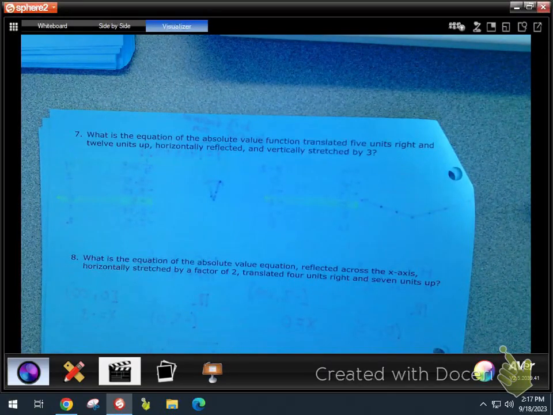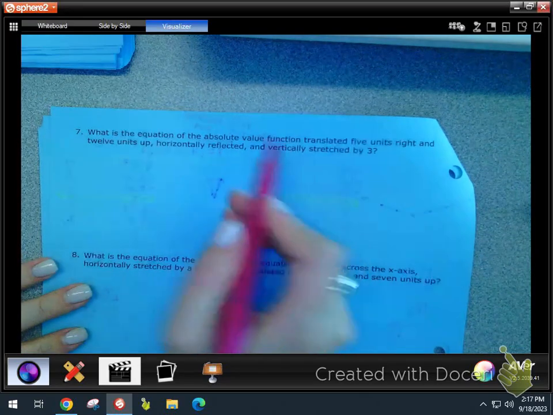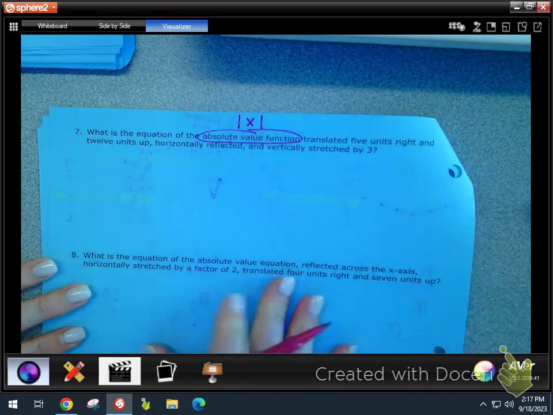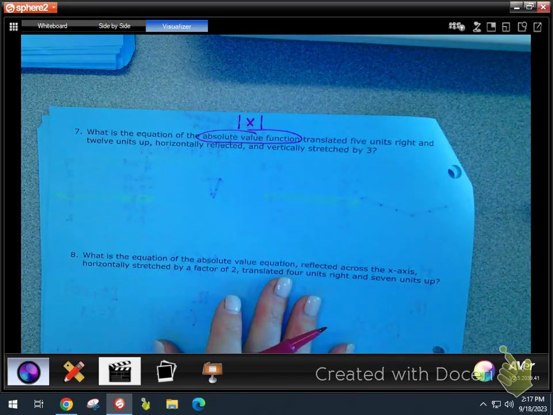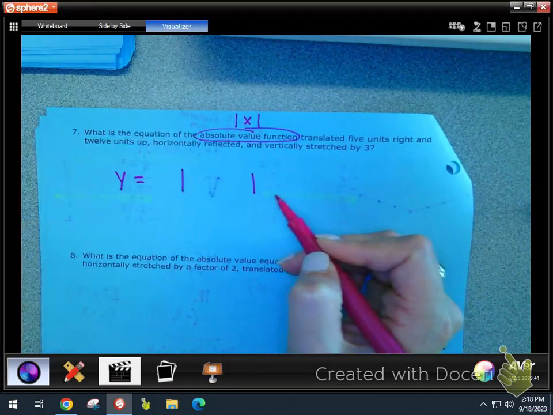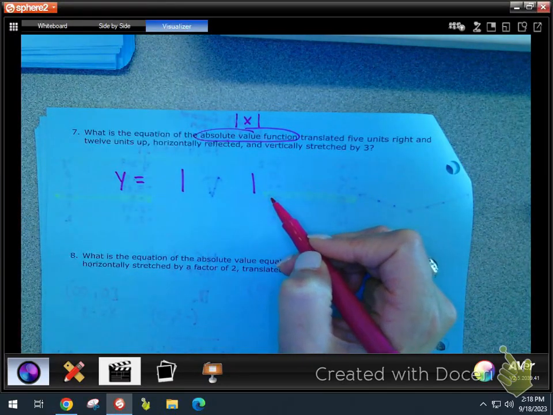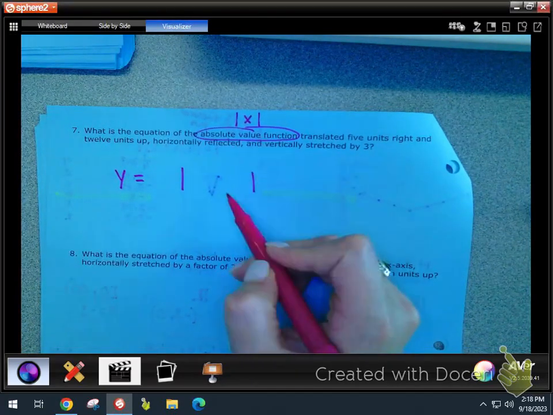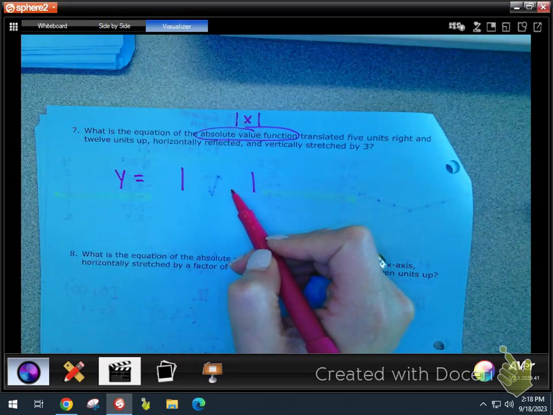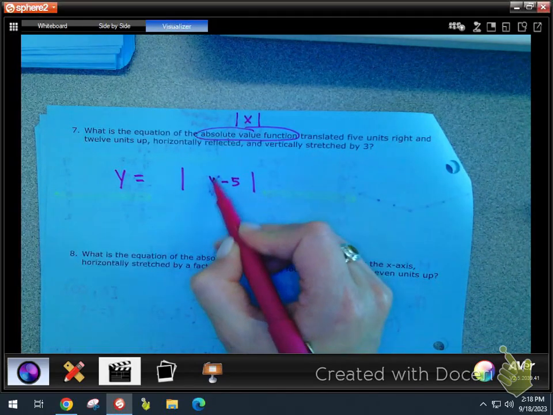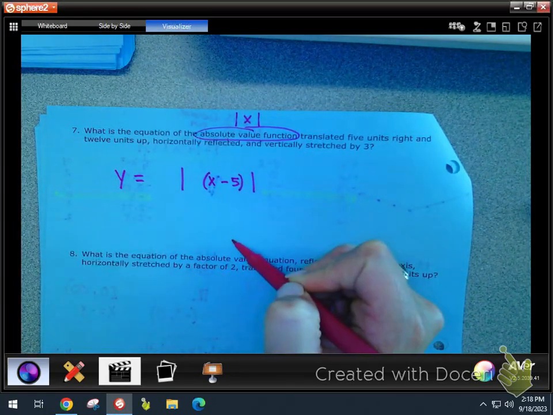This is the same type of problem that was just on your test, but you know you're transforming the absolute value function, which is this parent function. So you don't have to worry about that f parentheses stuff here. You can just go y equals and open up some absolute value bars and just put everything in where it belongs. Okay? If you want to go 5 units right, what letter is that? That's a C. What sign needs to go in front of it? -5. And I'm also going to wrap this guy inside of parentheses just in case.